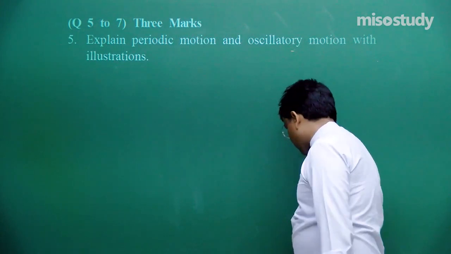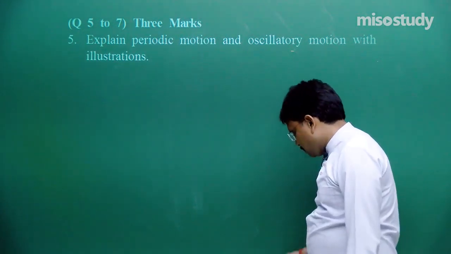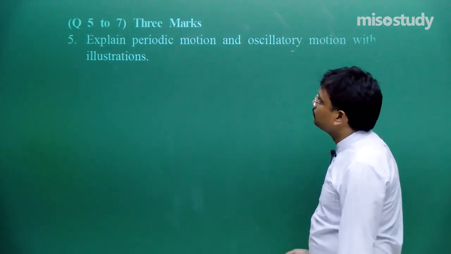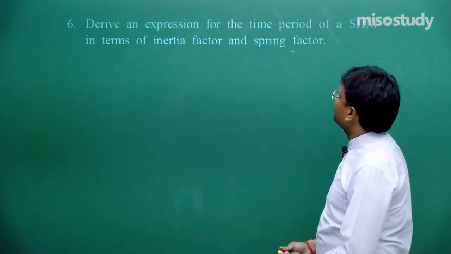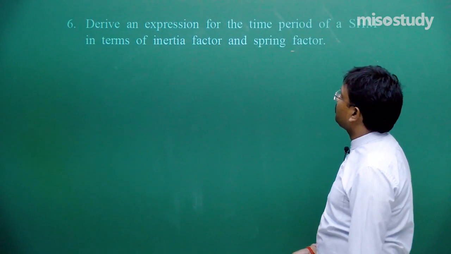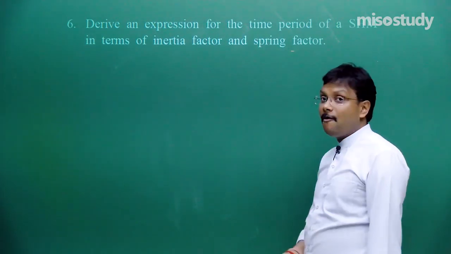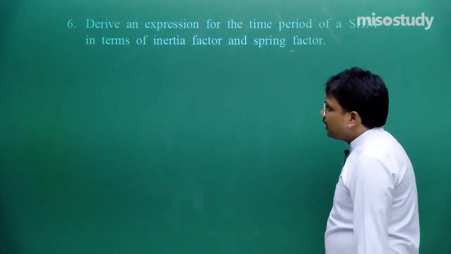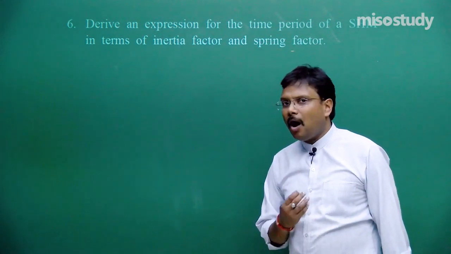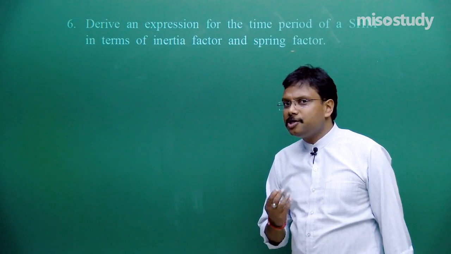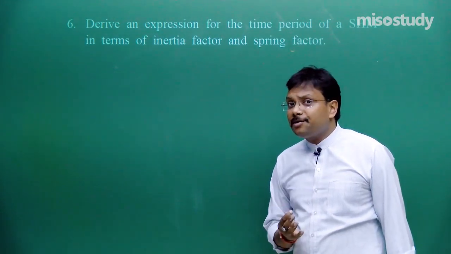Then comes question number 6. Now, derive an expression for the time period of a SHM in terms of inertia factor and spring factor. Inertia factor, spring factor. Somewhere, somehow, I am trying to ask you a question associated with the spring mass system.